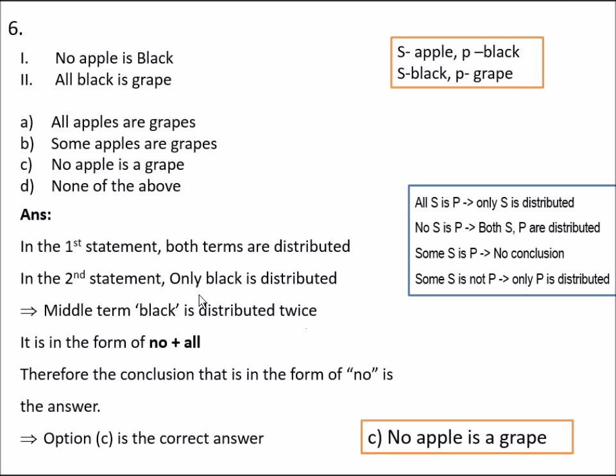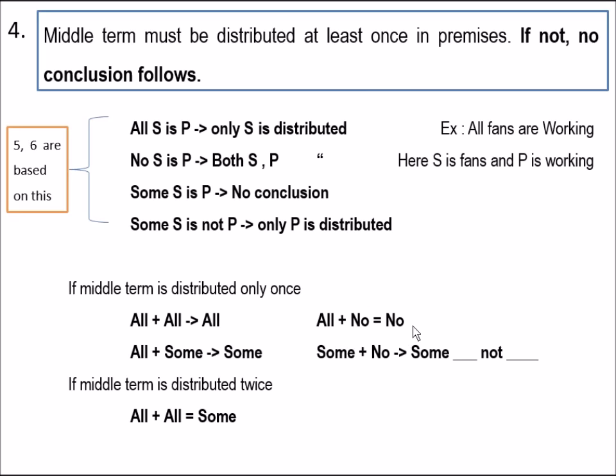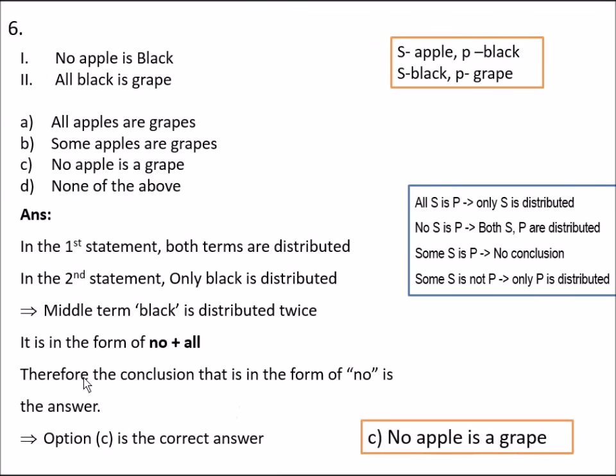Even though here the middle term is distributed twice, it is in the form of no plus all, which results in the conclusion no only, whether it is distributed once or twice. If it is distributed twice, only this condition will satisfy. So the resultant conclusion should start with no. So the conclusion that is in the form of no is the answer, that is, no apple is a grape, and option C is the correct answer.